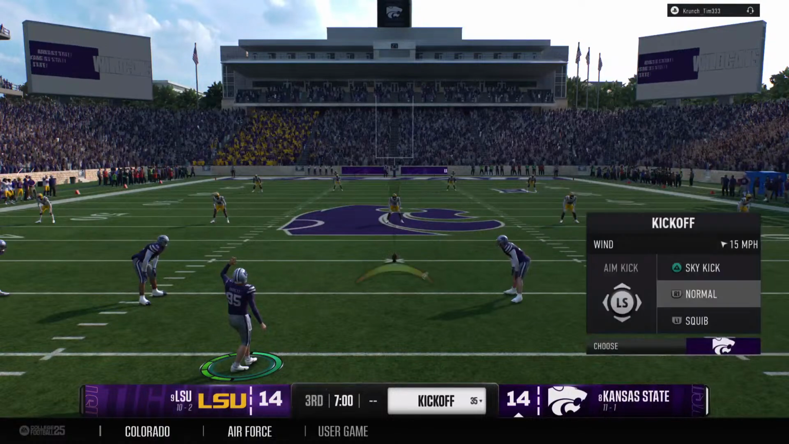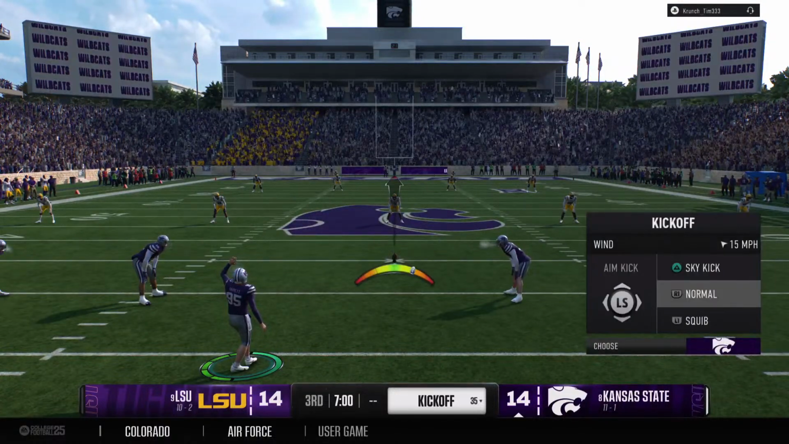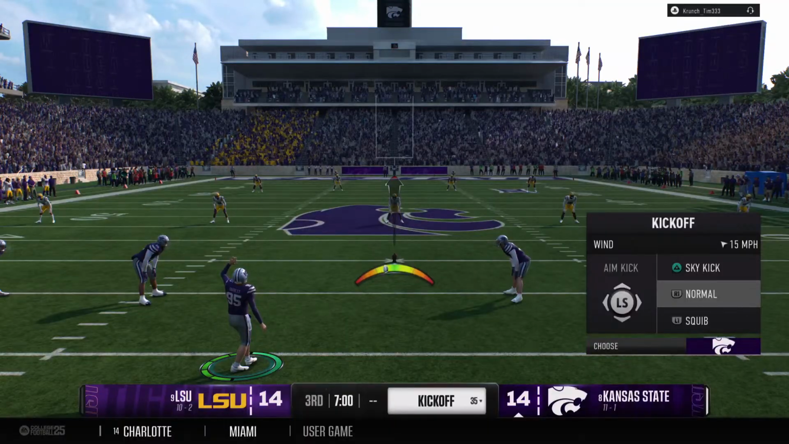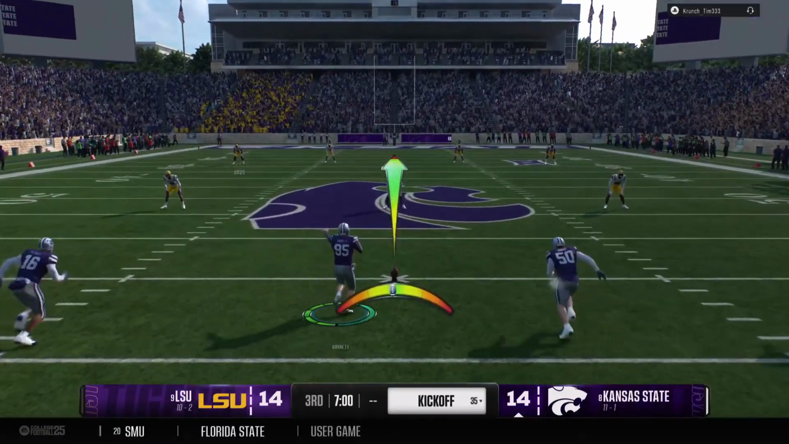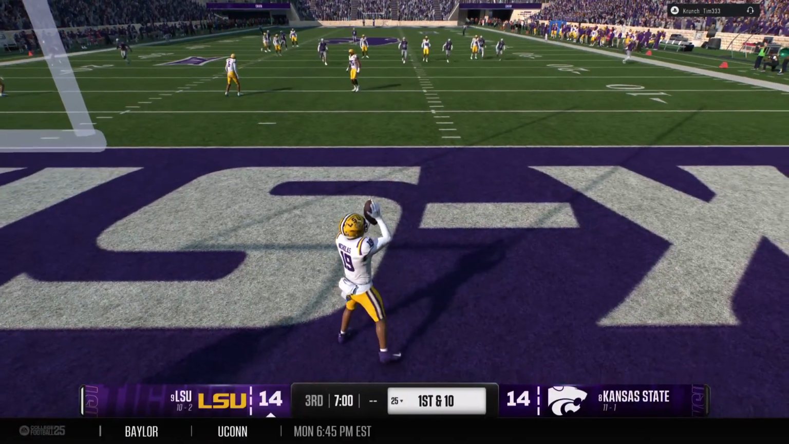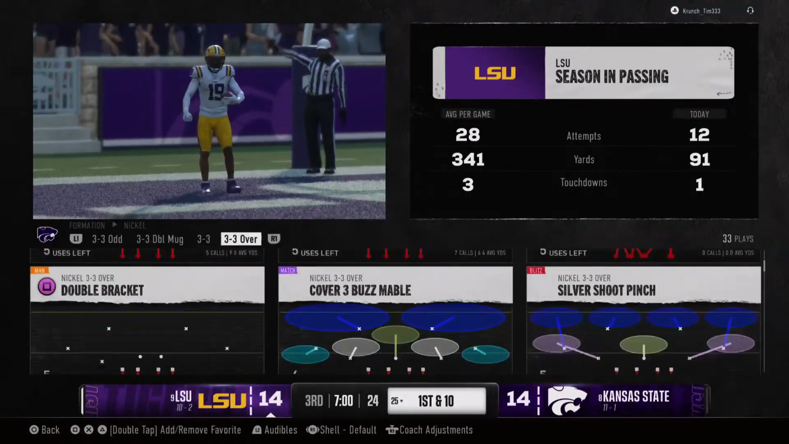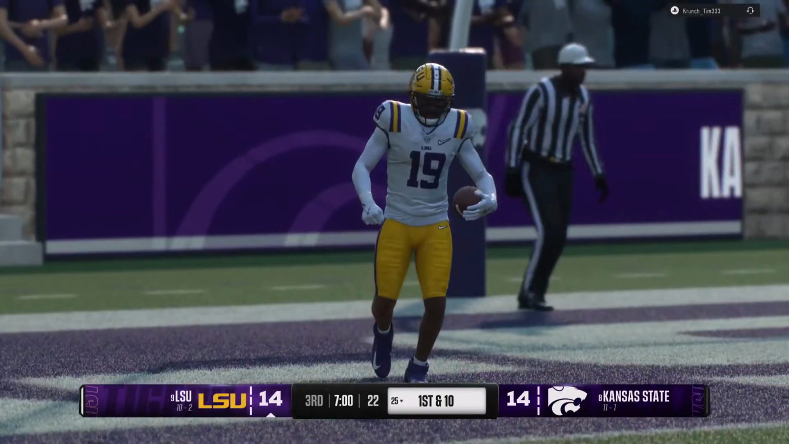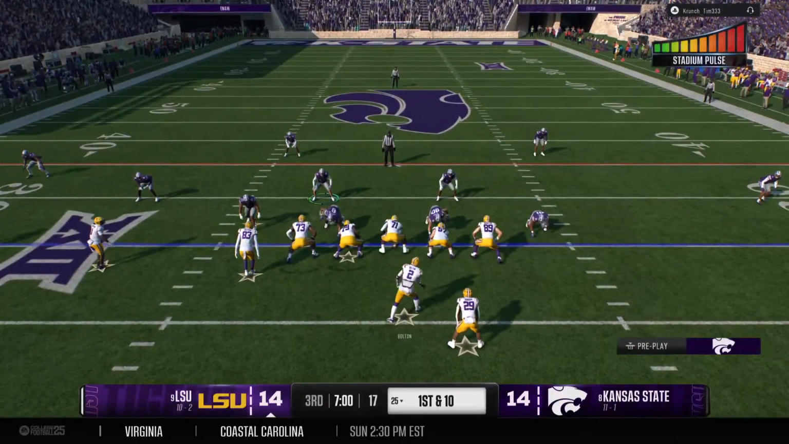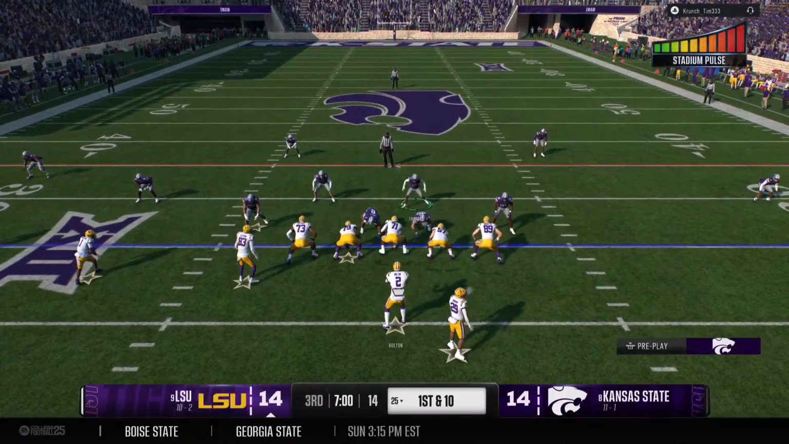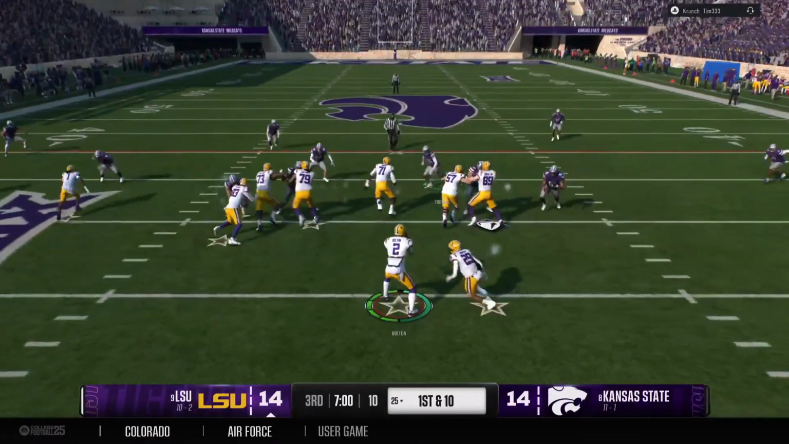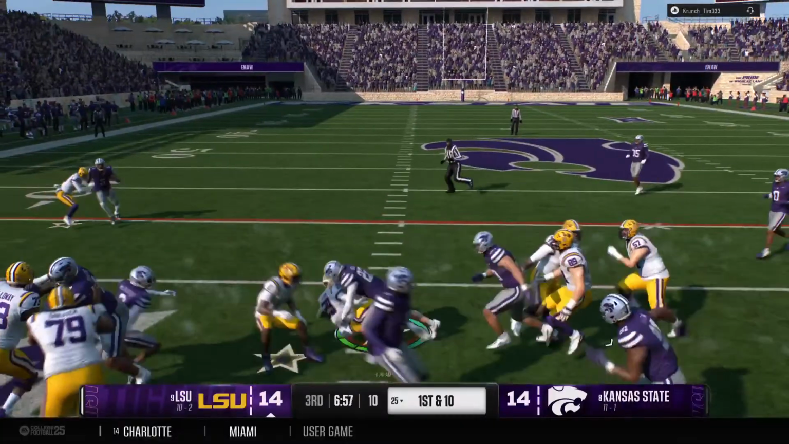The Wildcats will kick this away to get the second half going. Here's the fair catch by the return man. Okay, so here comes the LSU offense back on the field. And they'll start the third quarter here on the ground.